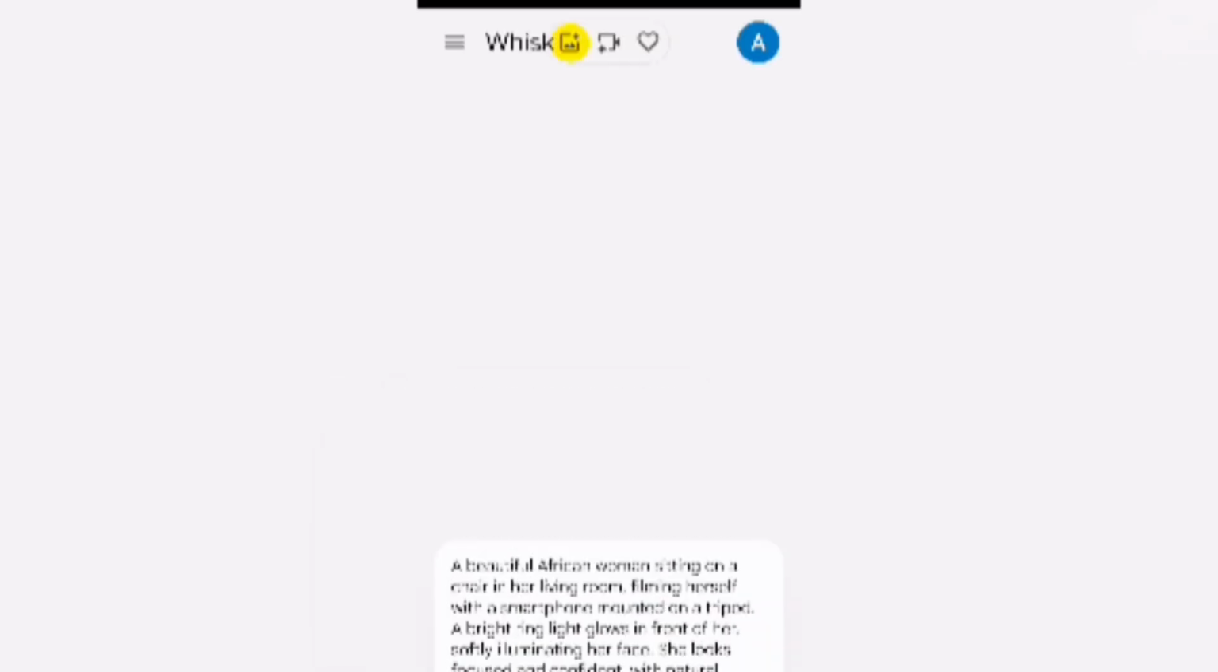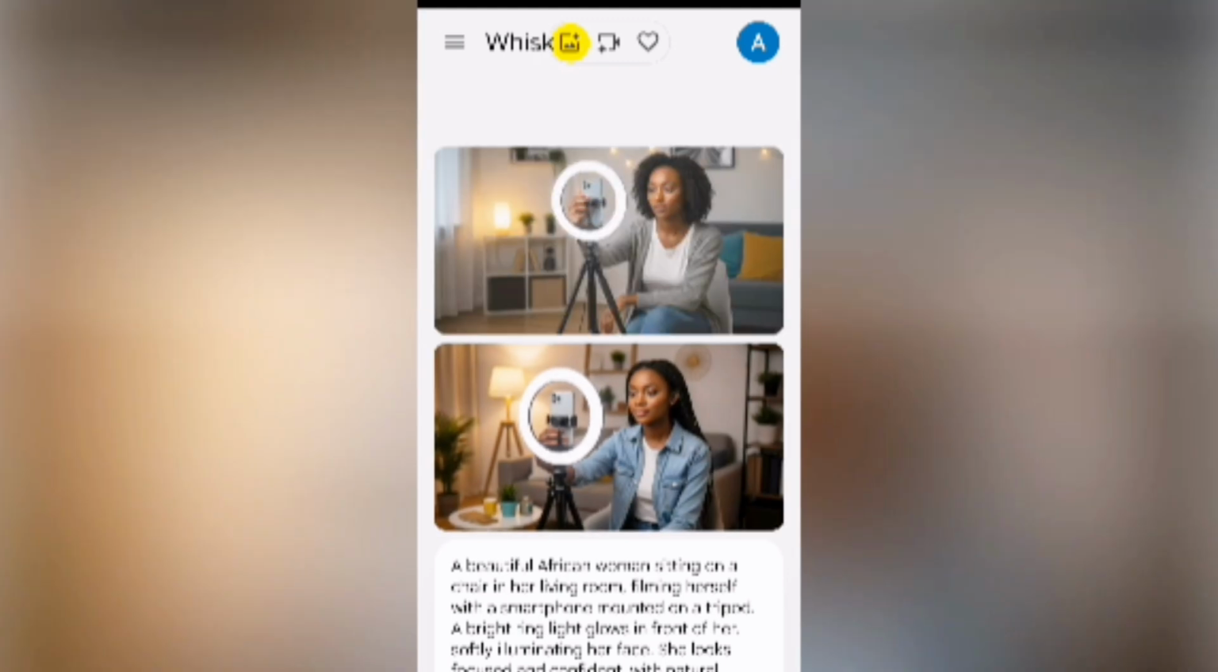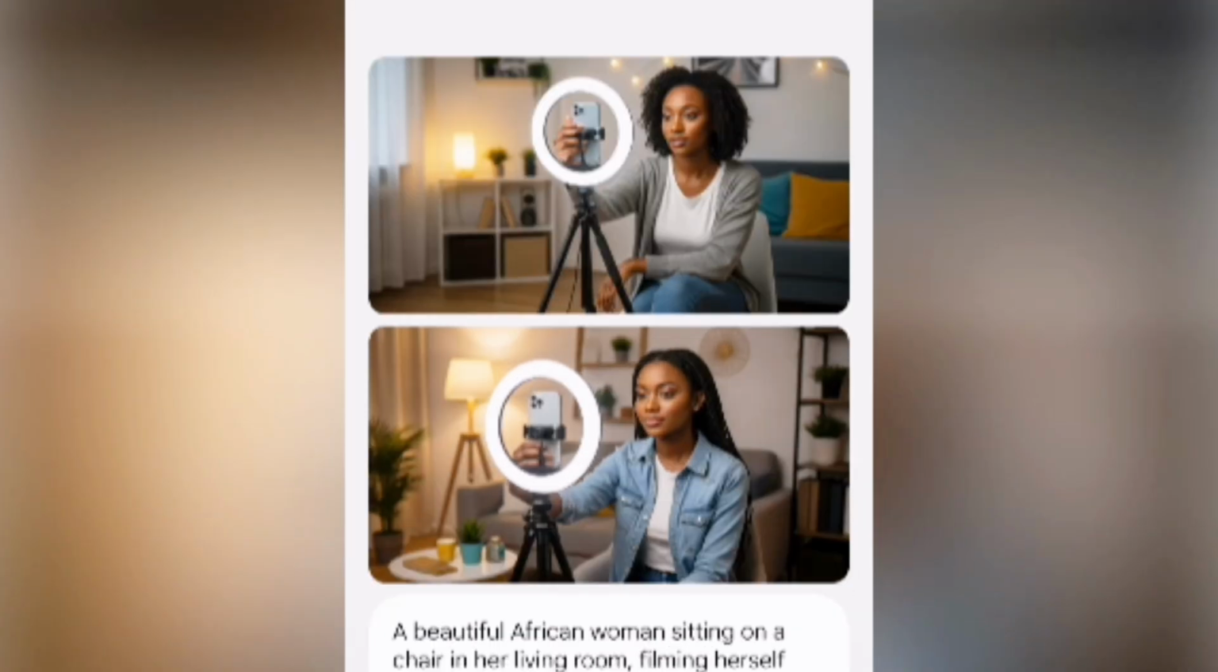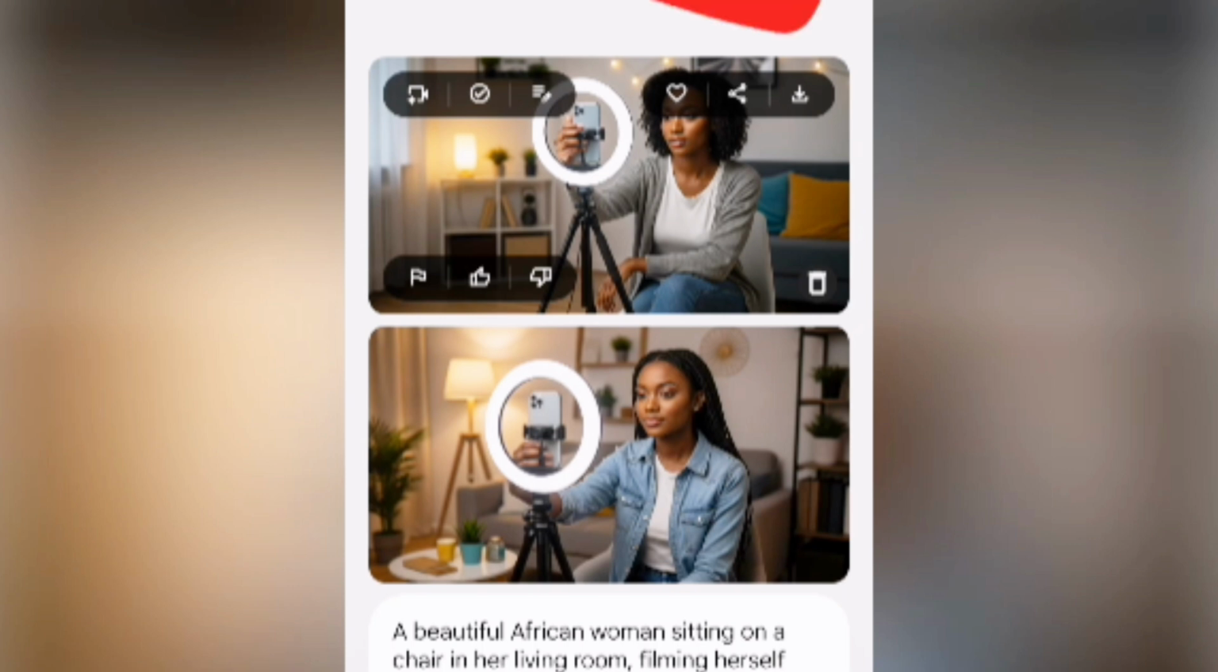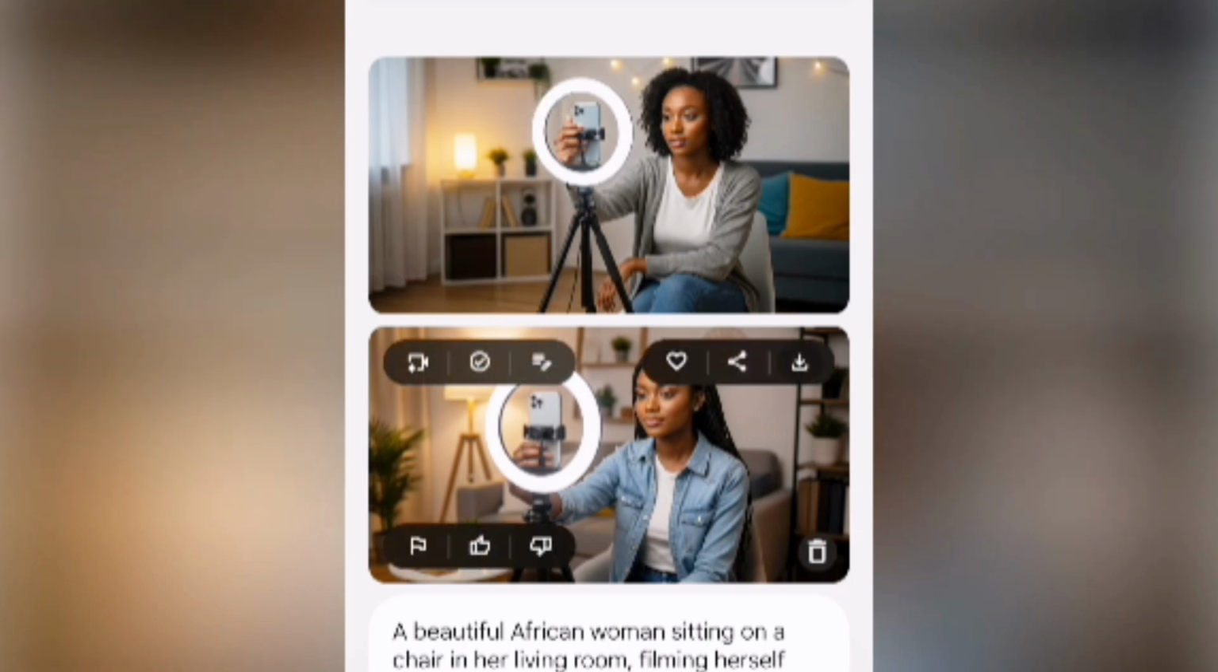Now let's generate the prompt. This has generated two images for you, so you can pick any. If it's not okay for you, you can generate again. It's free. Let me pick this one. Just click on the image and download it to your device. You can use either a laptop or your phone. I'm actually using my phone now. Let's download this one also. I'm okay with that.